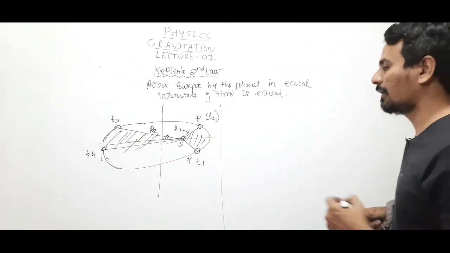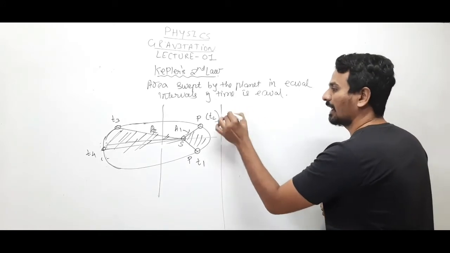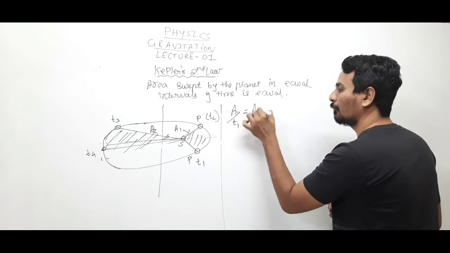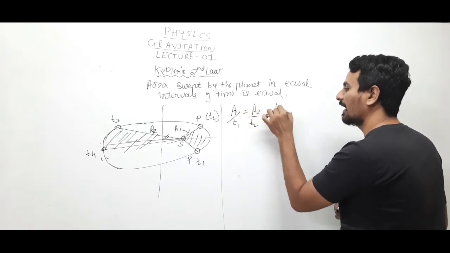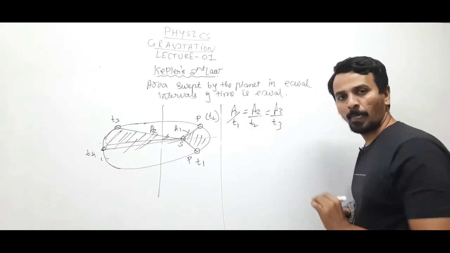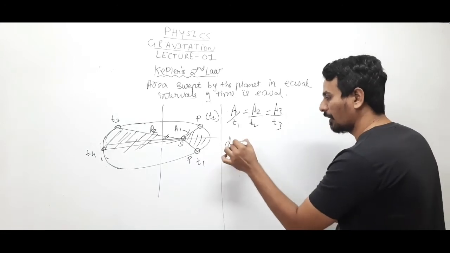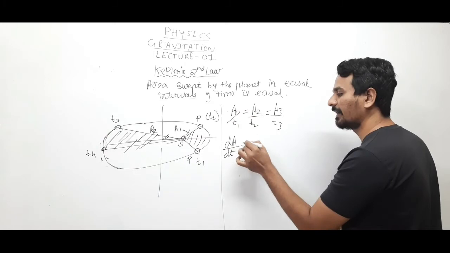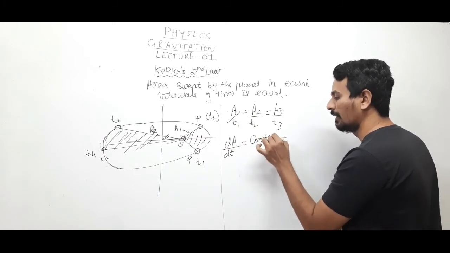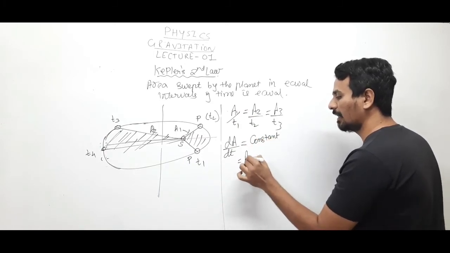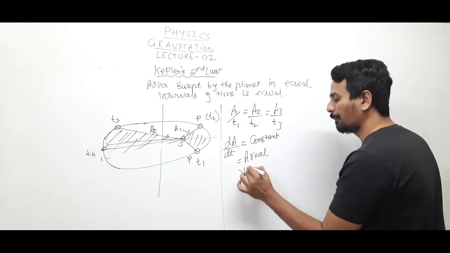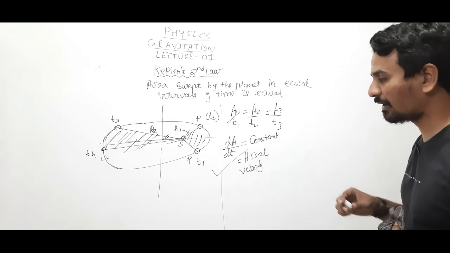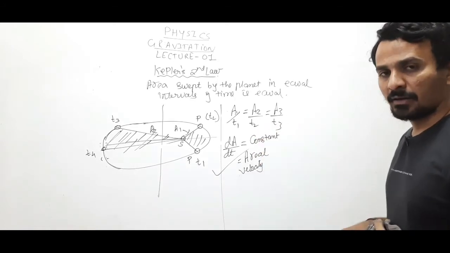Clear? Right? So according to Kepler's second law, area covered upon time taken, that means a1 by t1 equals a2 by t2 equals, say, a3 by t3, anything. Or for smaller area we can write dA by dt. dA is the area covered, dt is the time taken, this is constant, and this is known as areal velocity. We will prove that areal velocity is constant. What is areal velocity? Rate of area covered.